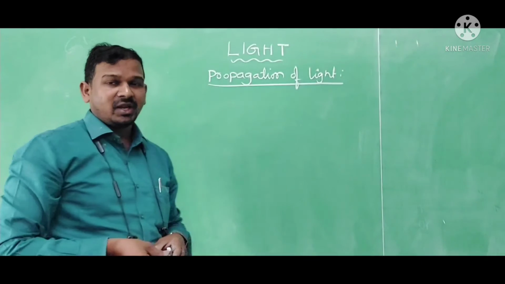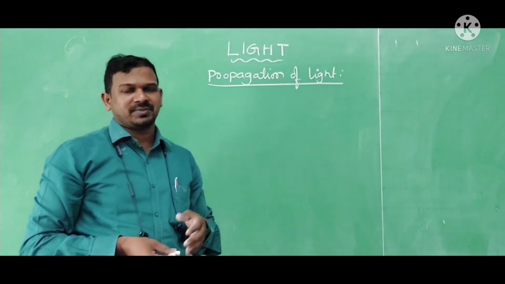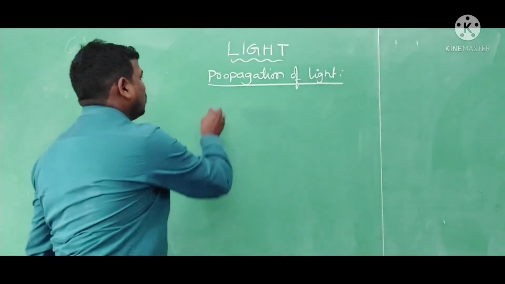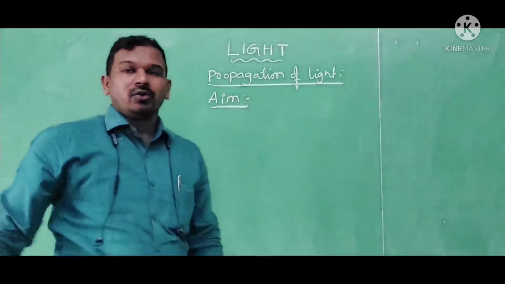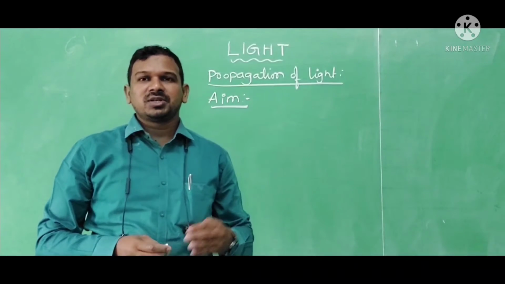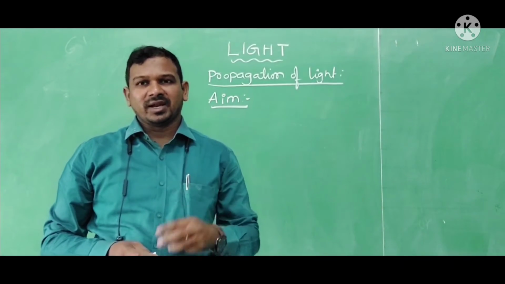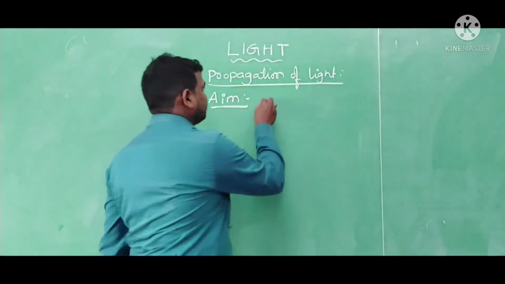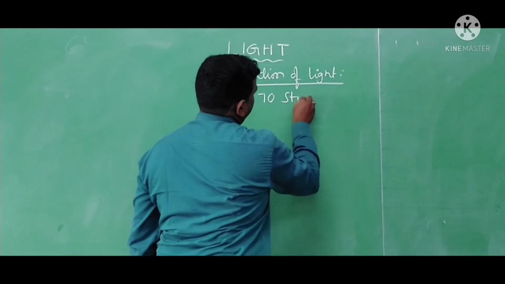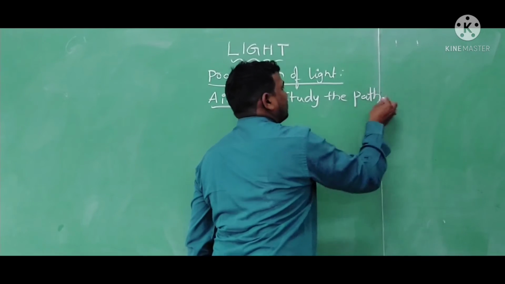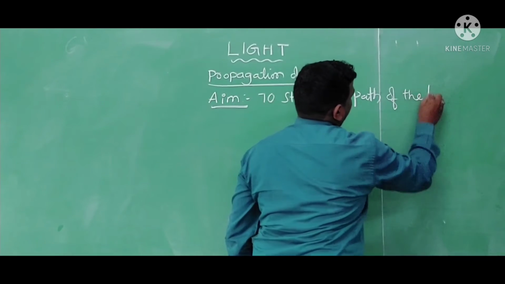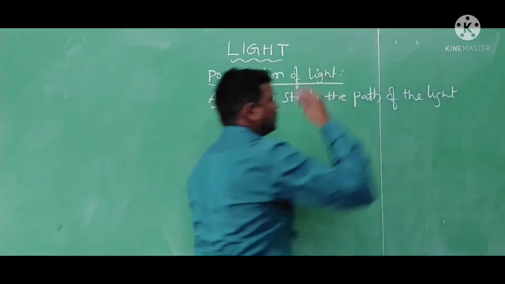For doing this activity, we need to follow some steps. What is our aim? Our aim is to study the path of the light.